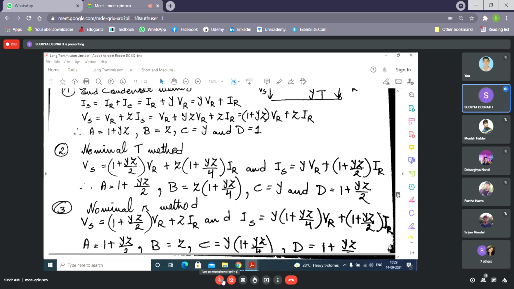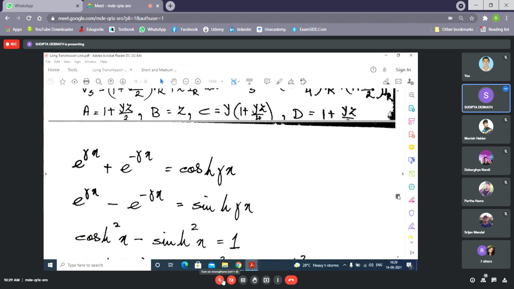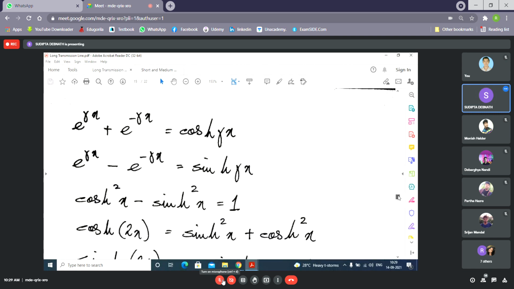In the long transmission lines, as we are getting hyperbolic functions, it is important to know the relations. Suppose you want to find cosh of any value, you can easily find e to the power something from your calculator. So you need to know what is cosh gamma x. It is e to the power gamma x plus e to the power minus gamma x. What is sinh gamma x? It is e to the power gamma x minus e to the power minus gamma x.